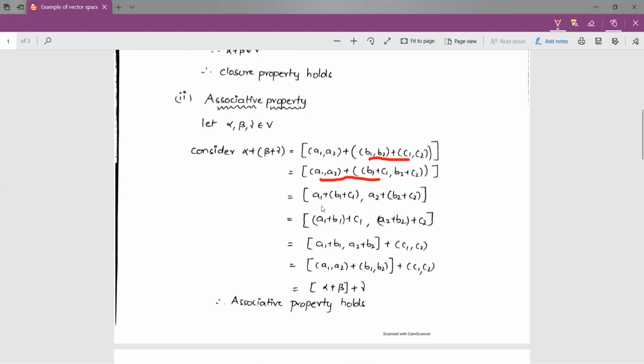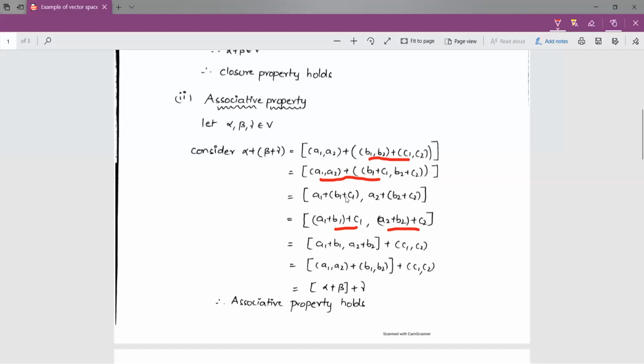Since all the elements in the ordered pairs are elements of capital R, and capital R is a field, by the definition of a field we can use the associative property in capital R. If R is a field, then the associative property clearly holds in R. So (A1 + B1) + C1 can be written as A1 + (B1 + C1), and (A2 + B2) + C2 can be written as A2 + (B2 + C2).